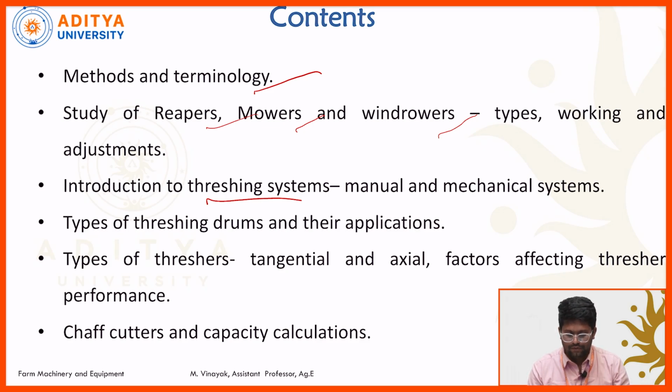Next, we can study the threshing drums and concave clearance as well as application of the threshing drums. Different types of threshing drums are available, and we need to study them. Let's move on to the types of thresher, tangential and axial thresher, and factors affecting the threshing performance.